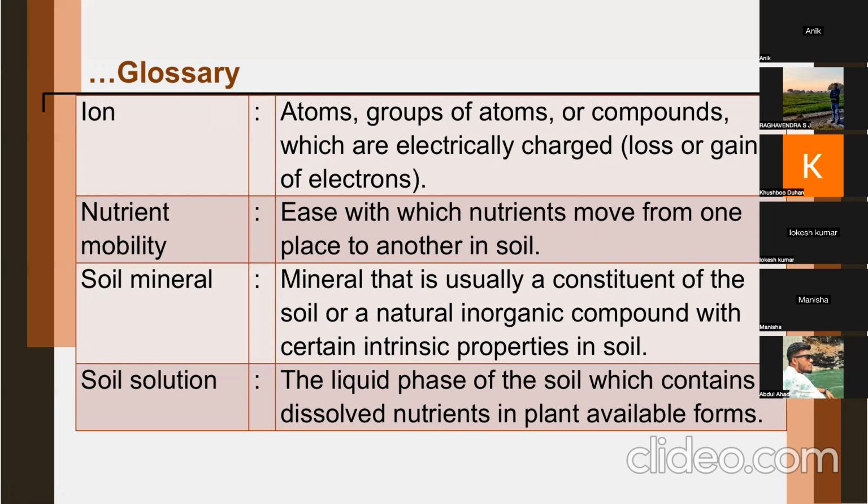Mobility, this is with respect to soil, not with respect to plant. So here it is the ease with which nutrients move from one place to another place in soil. How fast they can move, how slow they can move. This is called mobility of the nutrients. So what nutrients are mobile in soil and what are not? Any idea, Lokesh?